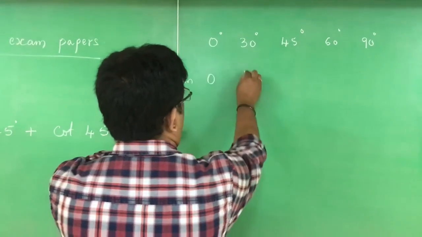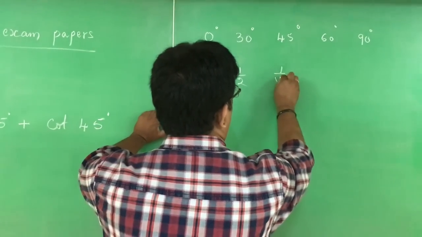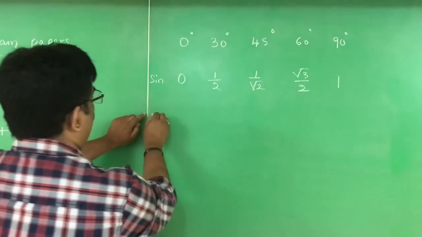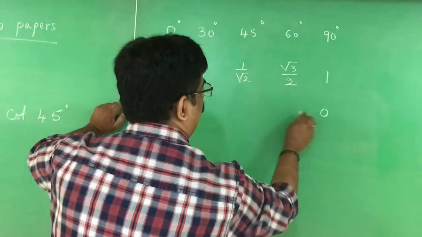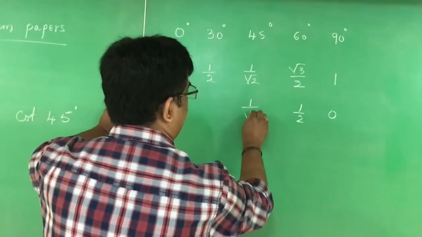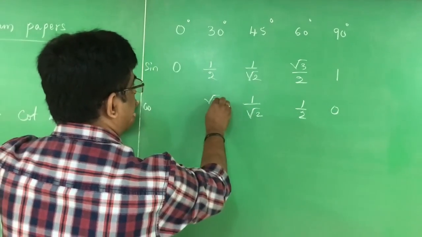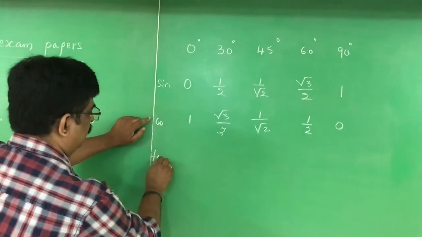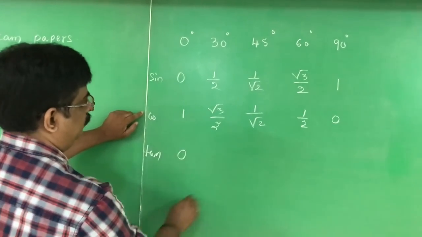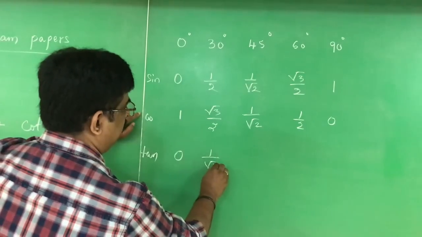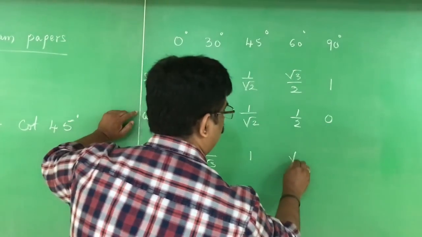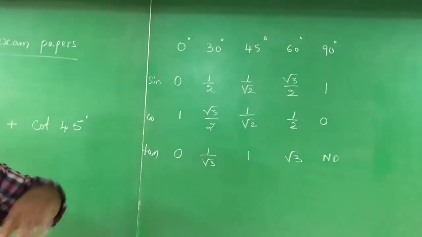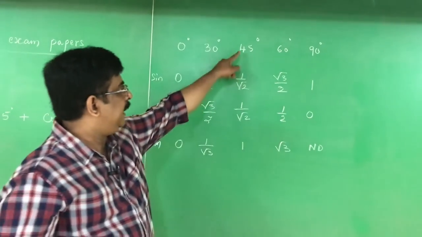Sin: 0, half, 1 by root 2, root 3 by 2, 1. Cos: in the reverse order you have to write. There is no shortcut for success, you have to work it out. Tan: 0, 1 by root 3, 1, root 3 and not defined. This is tan, standard angles. Tan 45 is 1.